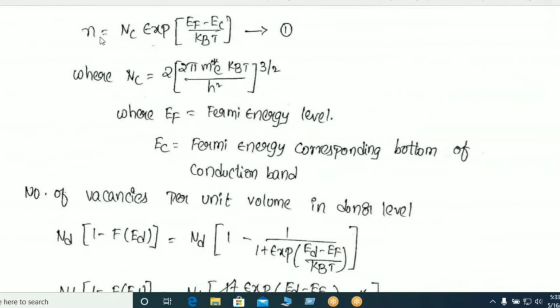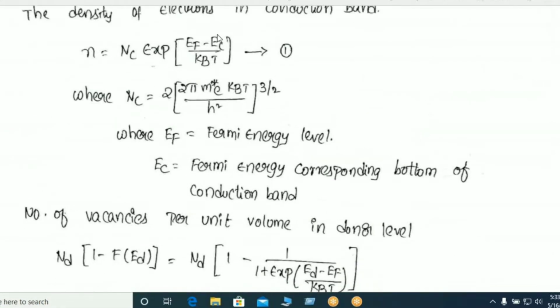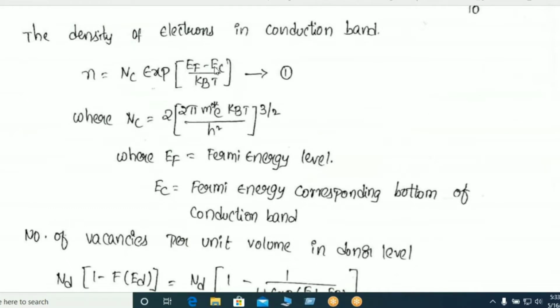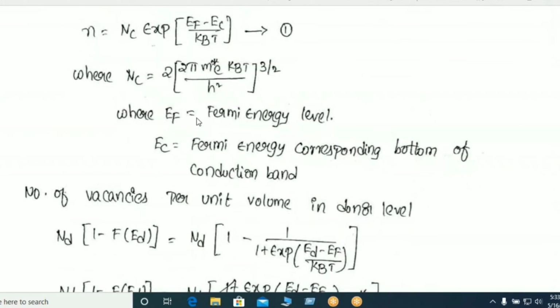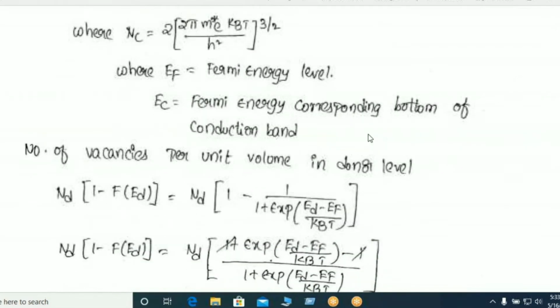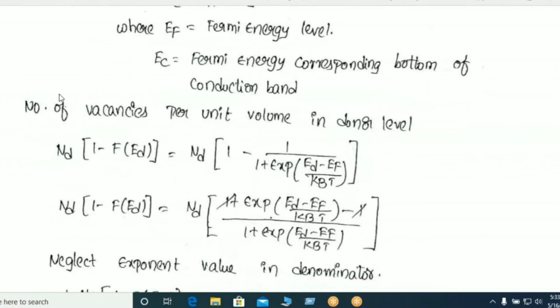We know n is equal to N_c times exponent of (E_F minus E_C) by k_B T, which is the concentration of electrons in the conduction band, where N_c is equal to this expression, E_F is the Fermi energy level, and E_C is the bottom of the conduction band. Now, the number of vacancies per unit volume in the donor level.